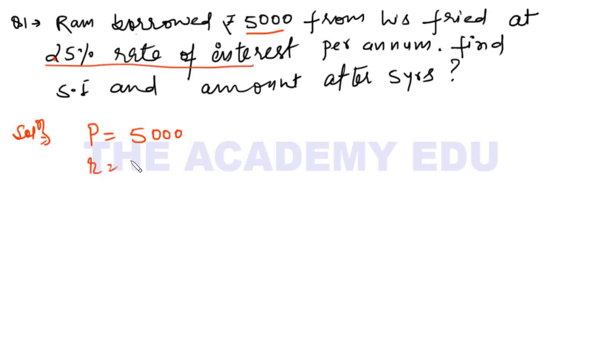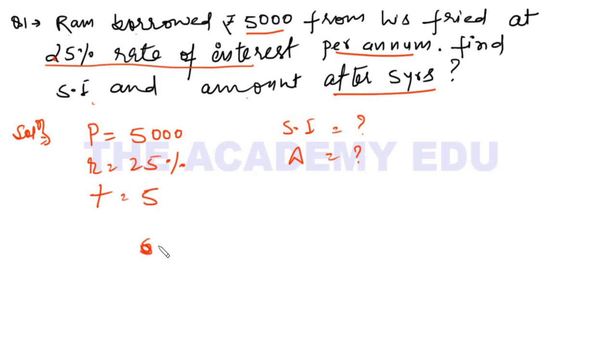So what is the rate of interest? 25% per annum, right? It is per annum, means every year. Then I need to find simple interest and amount, and time is after 5 years. So time is 5 years. So what is the formula of simple interest?